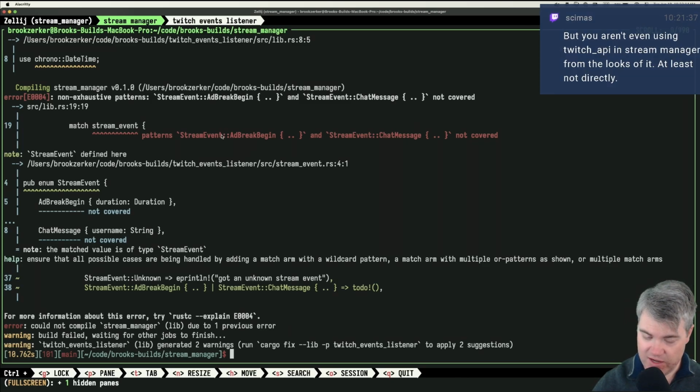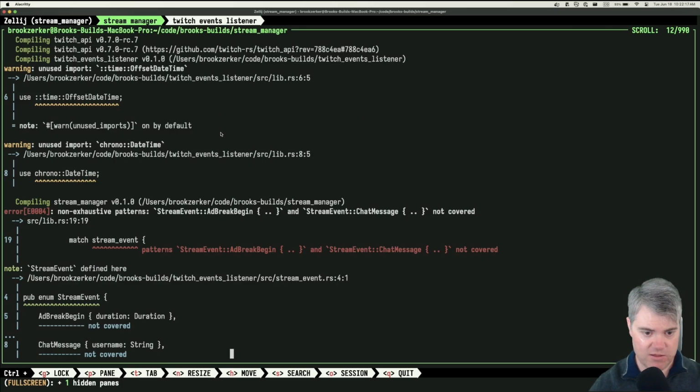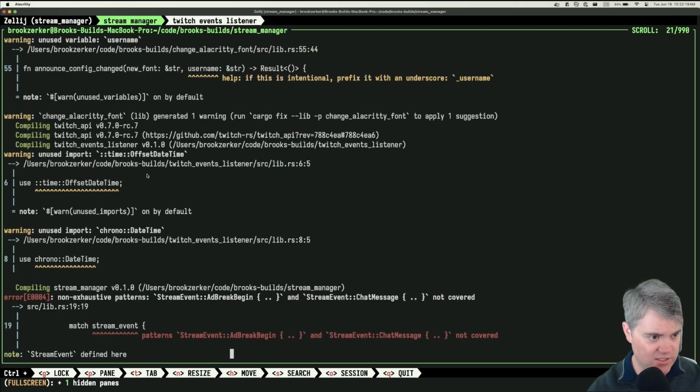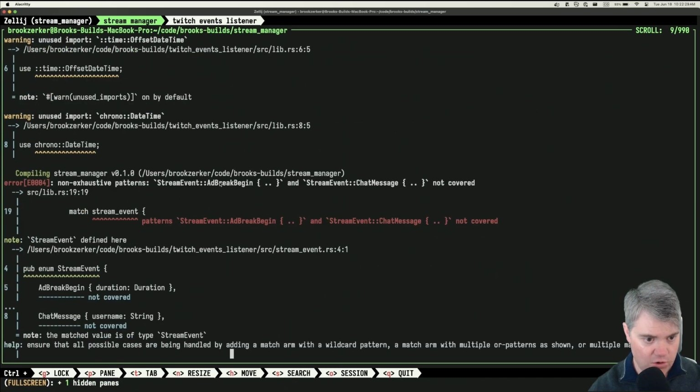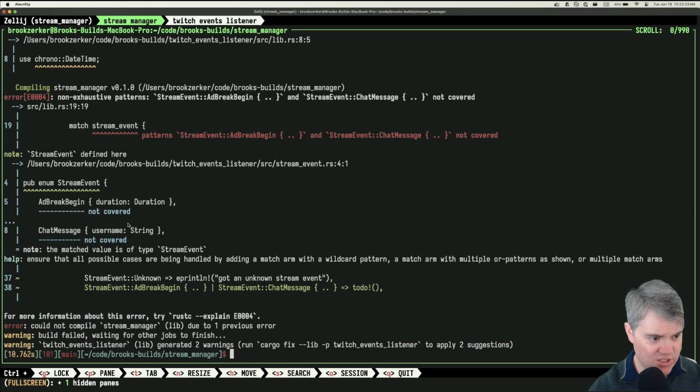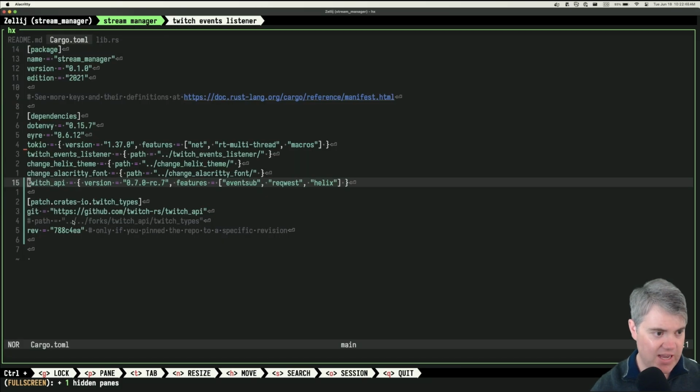Import the trait in that file. Wait, which file are we talking about? And now we have a different error altogether, and it's still trying to compile Twitch API twice. Oh, okay. So non-exhaustive patterns. So that's actually just now a problem with me. Which trait was I missing? And also I can undo this.